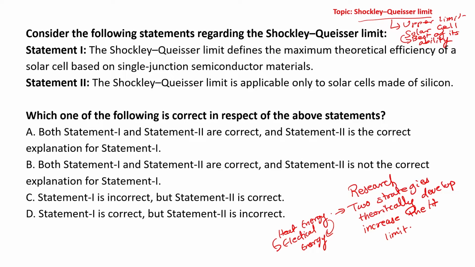All right. So if we take into consideration the statements provided and the question provided. Okay. So first statement is Shockley-Queisser limit defines the maximum theoretical efficiency of a solar cell based on single junction semiconductor material. Absolutely correct. This statement is correct. Okay. Second statement, the Shockley-Queisser limit is applicable only to solar cell made out of silicon. Absolutely not. No.